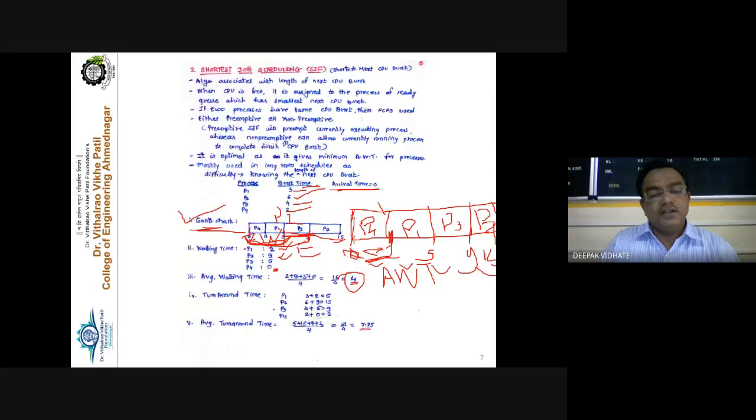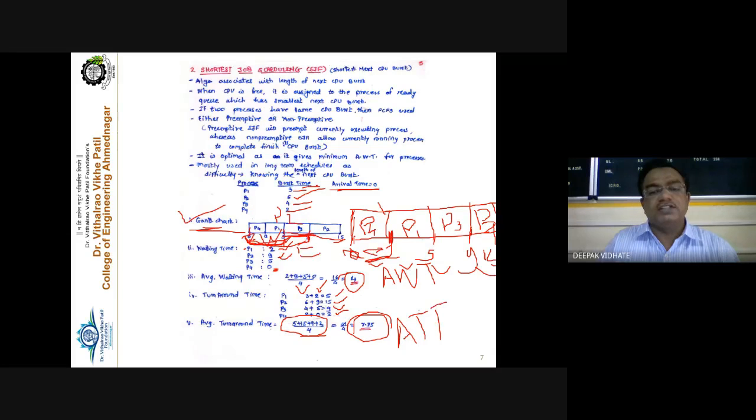Turnaround time is nothing but the addition of your waiting time and the burst time, or the execution time. So you have 3 plus 2 is 5, then 6 plus 9 is equal to 15, then 4 plus 5 is equal to 9, and 2 plus 0 is equal to 2. The average turnaround time is calculated by adding 5 plus 15 plus 9 plus 2, divided by 4, that is 31 by 4, which is equal to 7.75. It is called the average turnaround time.